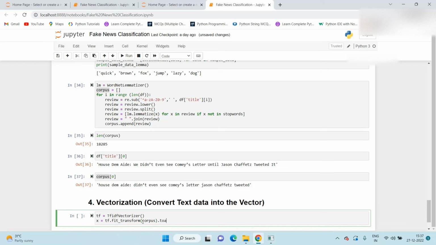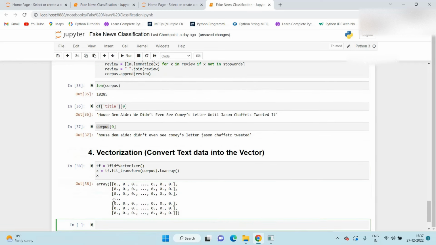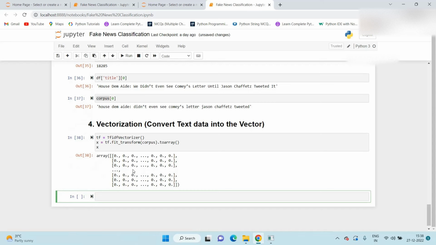And this output we convert into the array. So once we execute this, we convert here our text data into the vectors.